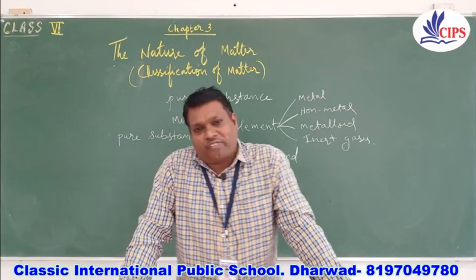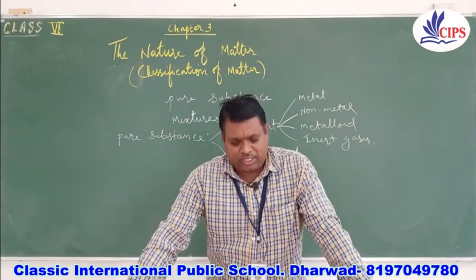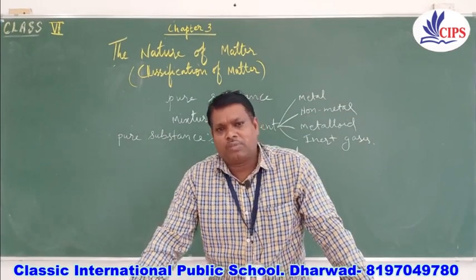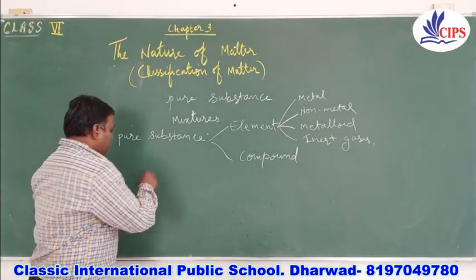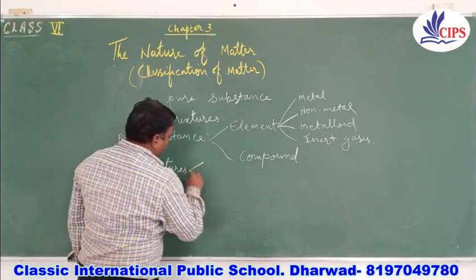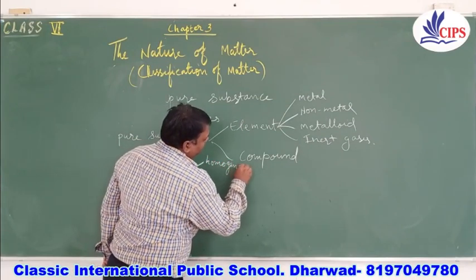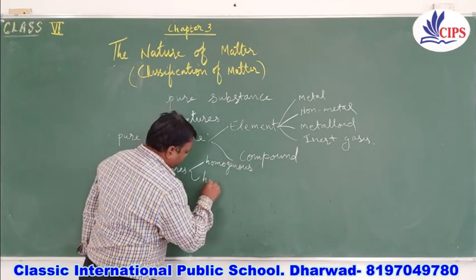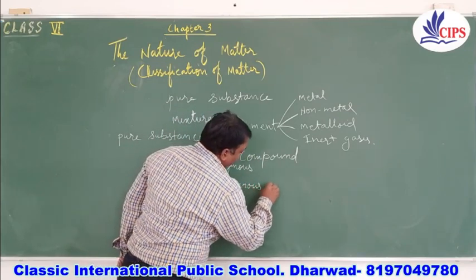Compounds have a fixed composition, whereas in the case of impure substances, where we are talking about mixtures, mixtures can be of two types: homogeneous mixtures and heterogeneous mixtures.